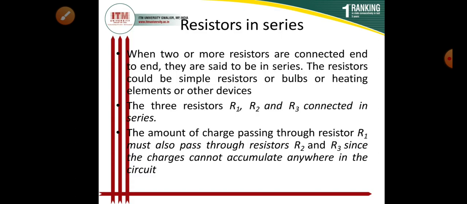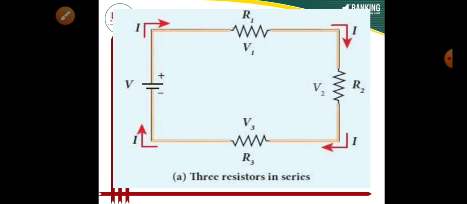If I'm calculating the equivalent resistance or the total resistance from the starting point of the first resistance to the end point of the last resistance, when R1, R2 and R3 are in series, the total equivalent resistance of these three resistances will be the sum of the three individual resistances.